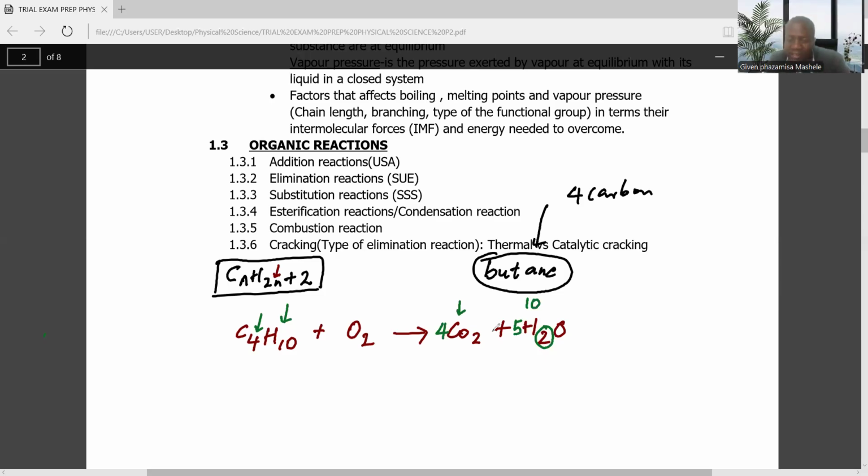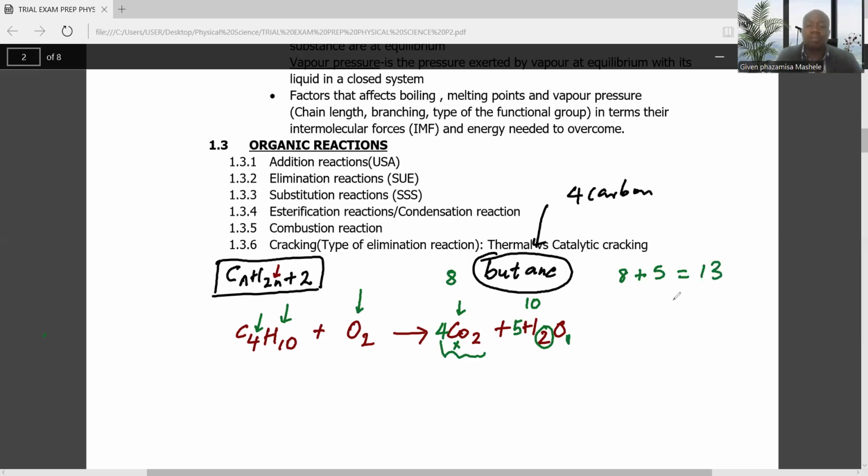Now we look at oxygen. On the right side, 4 multiplied by 2 gives 8 atoms of oxygen, plus 5 multiplied by 1 is 5, so 8 plus 5 gives us 13.